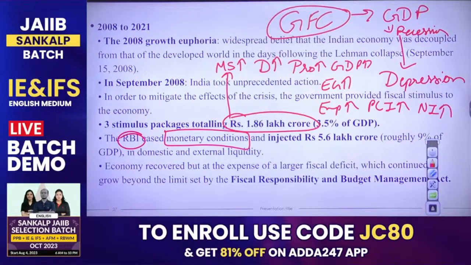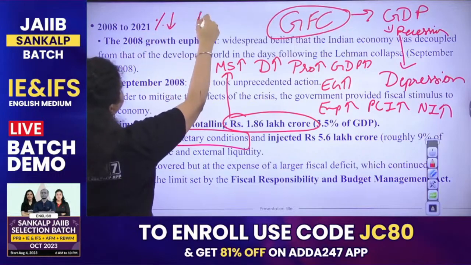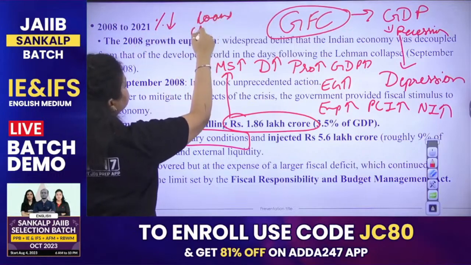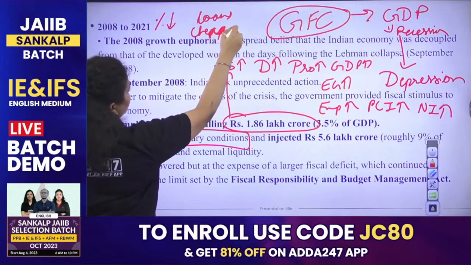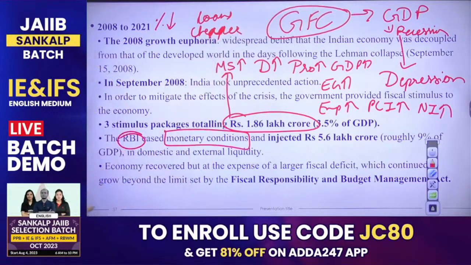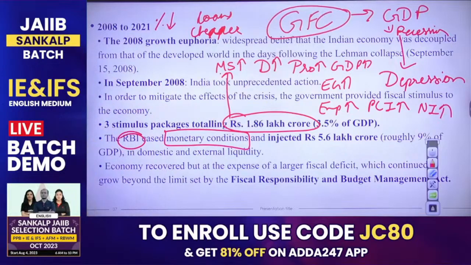Reduce the policy rate. What will RBI do? RBI will reduce the policy rates. When RBI reduces the policy rates, loans will become cheaper. Loans will become what? Cheaper. And the people will take more loans. If the people take more loans, they will have more money supply. They will demand more goods, and that's how economic growth, per capita income, purchasing power income will also increase.